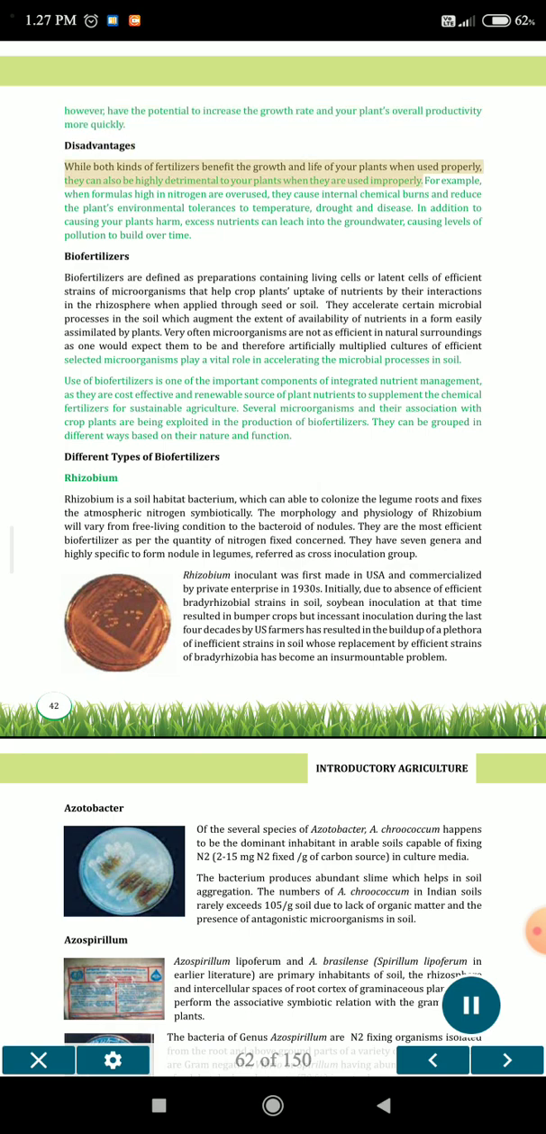Disadvantages. While both kinds of fertilizer benefit the growth and life of your plants when used properly, they can also be highly detrimental to your plants when they are used improperly. For example, when formulas high in nitrogen are overused, they cause internal chemical burns and reduce the plant's environmental tolerances to temperature, drought and disease. In addition to causing your plants harm, excess nutrients can leach into the groundwater, causing levels of pollution to build over time.